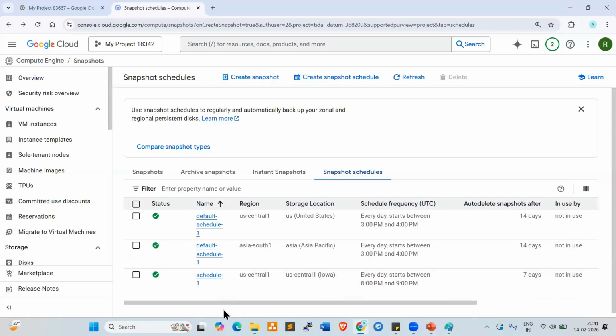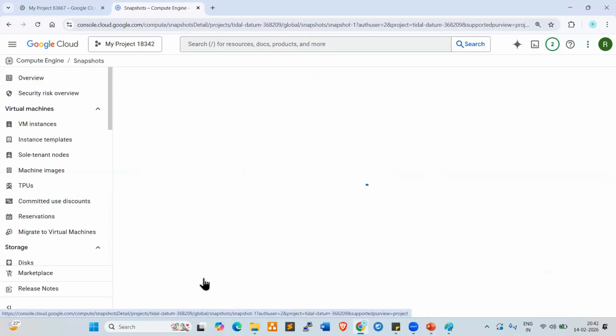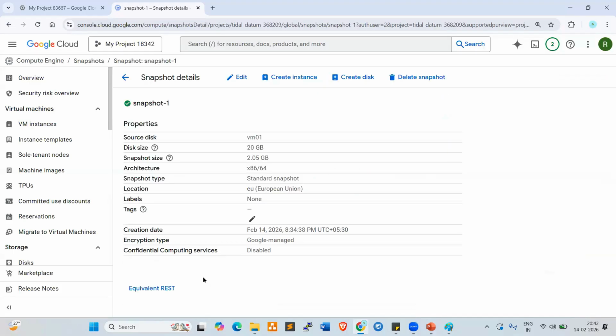Fine. Now, for example, go back to the snapshots here. This is a manual snapshot. Click on the snapshot. Now, if you want to create an instance using the snapshot, click on create instance. Or if I want to create a disk from this snapshot, click on create disk. From the snapshot, we can create an instance and also a disk.